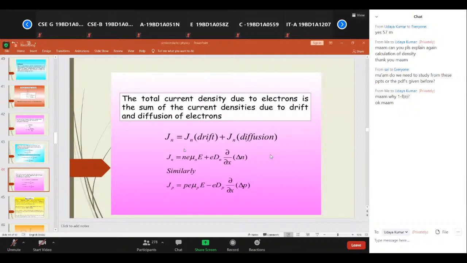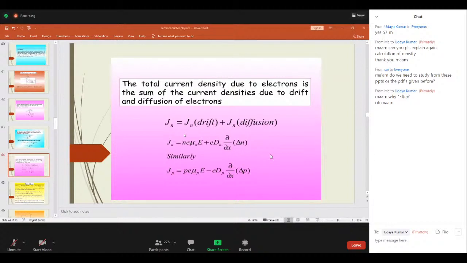This is the total. In the case of drift and diffusion, they always give you a question like distinguish between drift and diffusion, or they may ask you to explain. Whenever they ask distinguish, write in a tabular column first the definitions, then the formulas for electron and hole, and what is the total drift and the total diffusion.